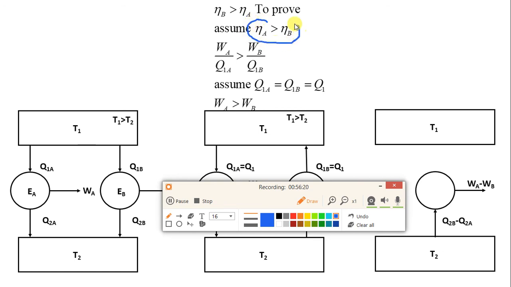That is why our initial assumption, that the efficiency of A is greater than the efficiency of engine B, is wrong. Hence we prove that the efficiency of engine B, which is the Carnot engine, is greater than the efficiency of engine A. Engine A means the actual engine.